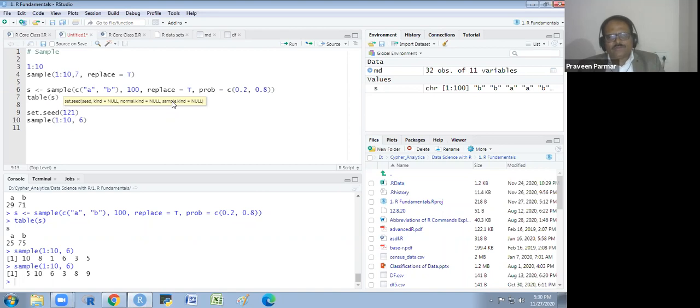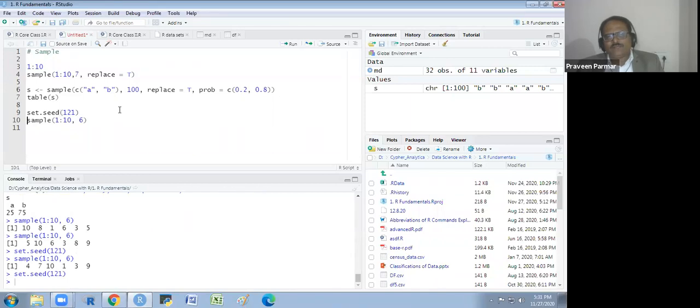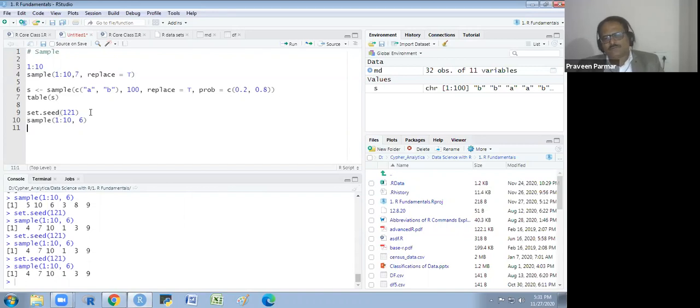I just run this seed and then I run this sample. I am getting 4, 7, 10, 1, 3, 9. You could also practice this with the same seed in your system. You apply this, you see what you get over there. Next time when I run this seed and again run the sample, I will get the same. Got it?